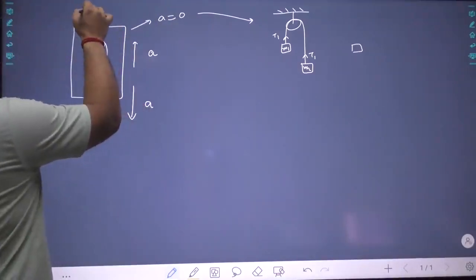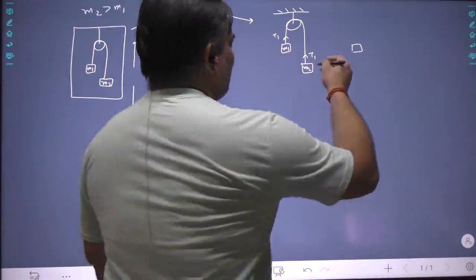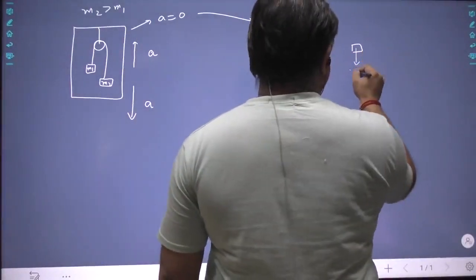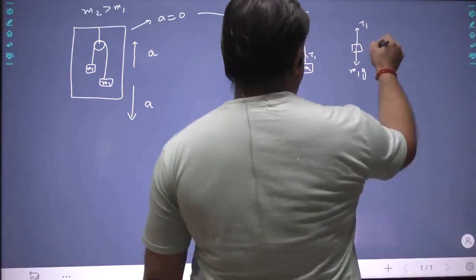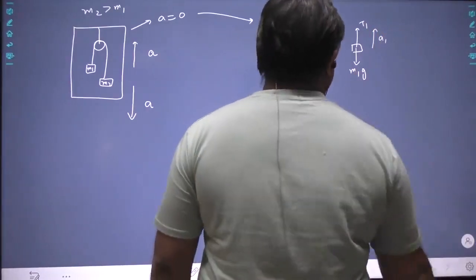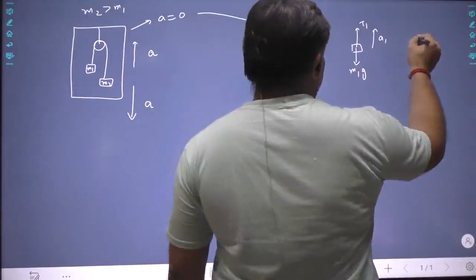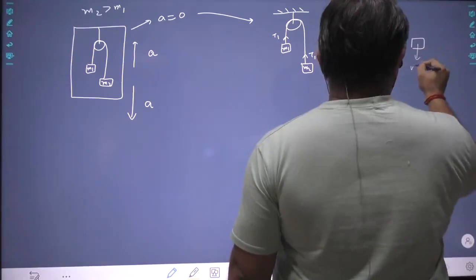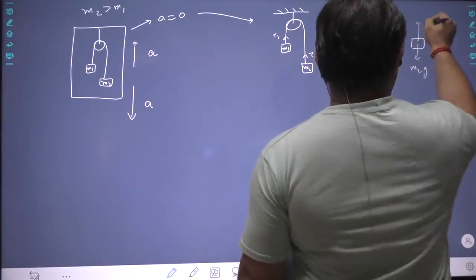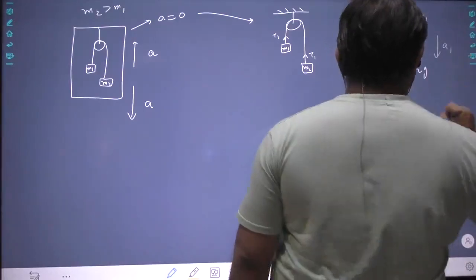It is given that M2 is greater than M1. So for M1, M1g is acting downwards and the tension is acting upward. It will go with some acceleration A1, because the string is the same, so the acceleration is the same. For M2, M2g is acting downwards and tension is acting upward, and it will go with acceleration A1.